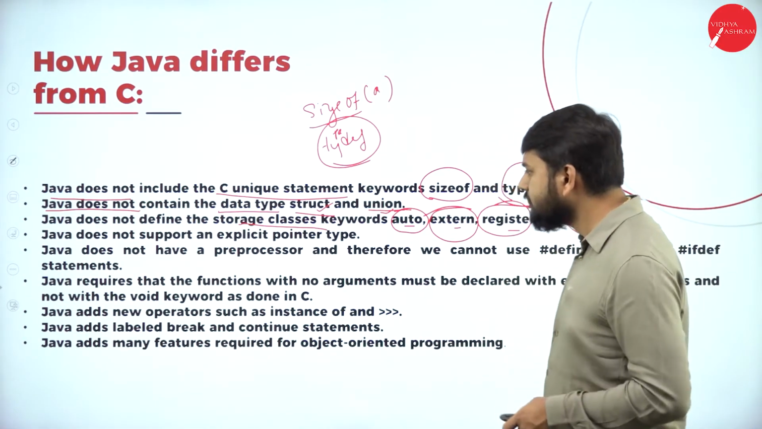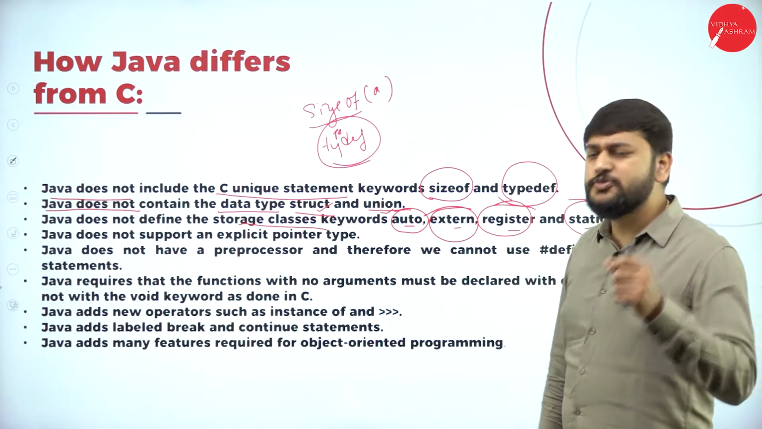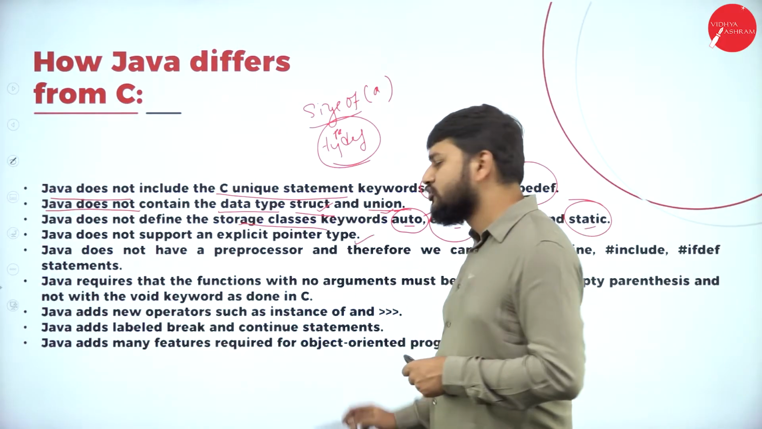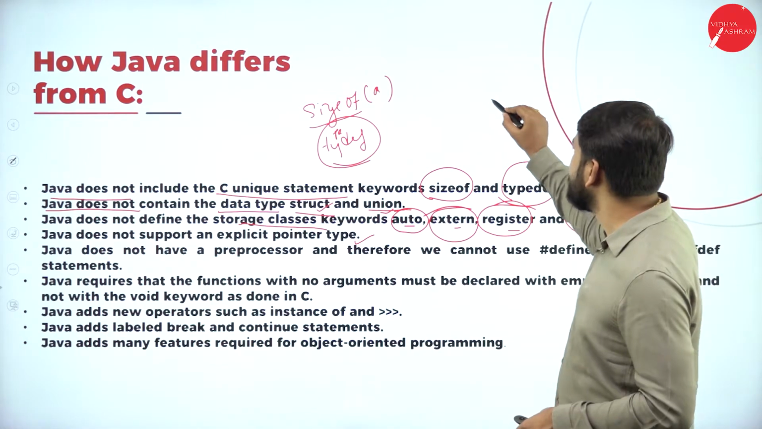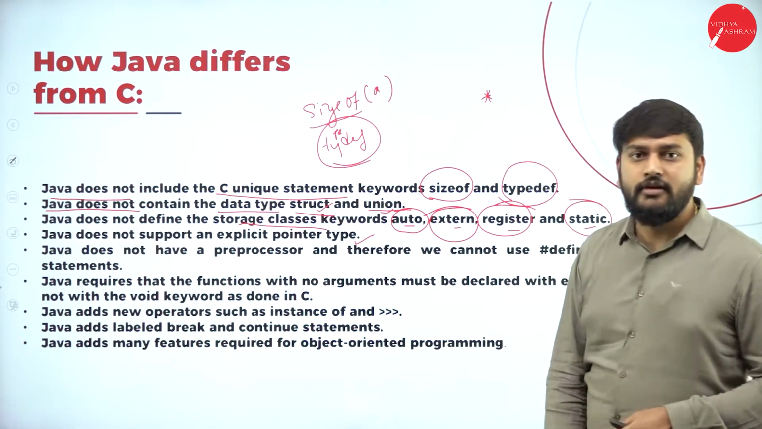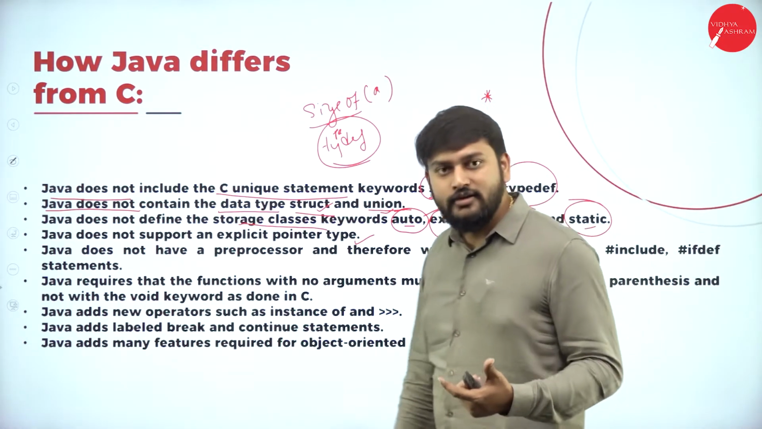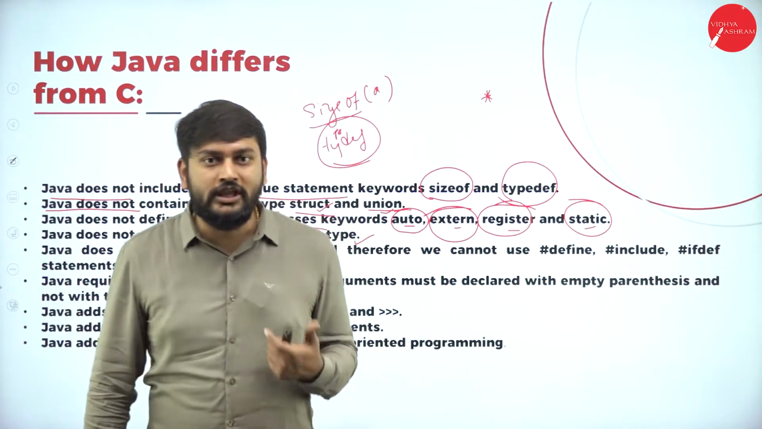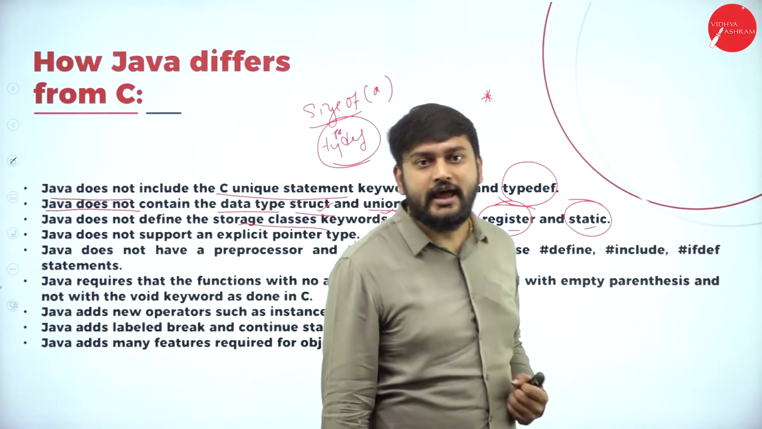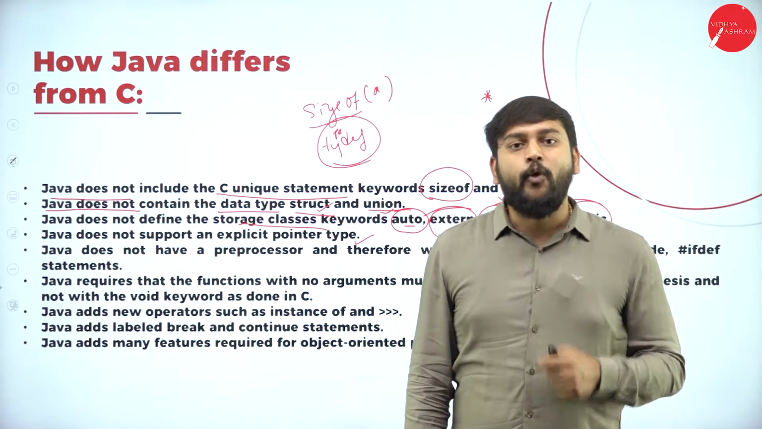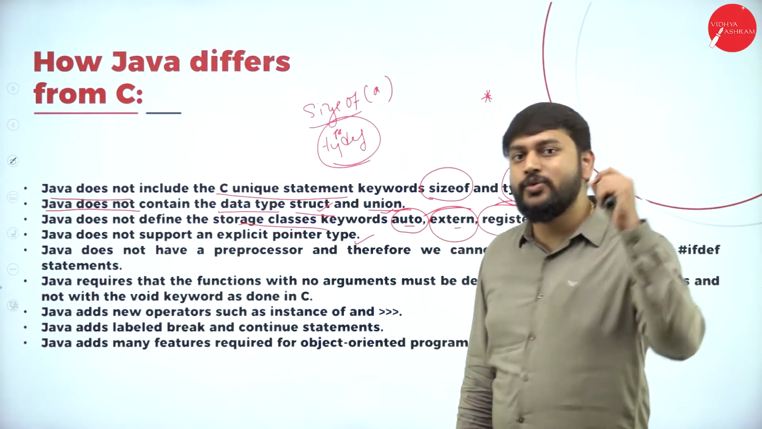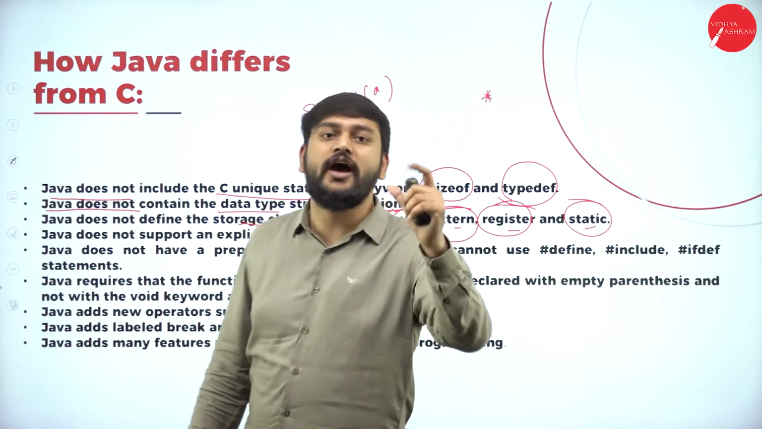So fine, we don't have the explicit pointer type. Pointer in the sense what? Please remember, we used to write star, right? The star is what we used to represent the pointer type. That's what you need to remember, my dear students. What is a pointer? A pointer is a variable which holds the address of another variable.